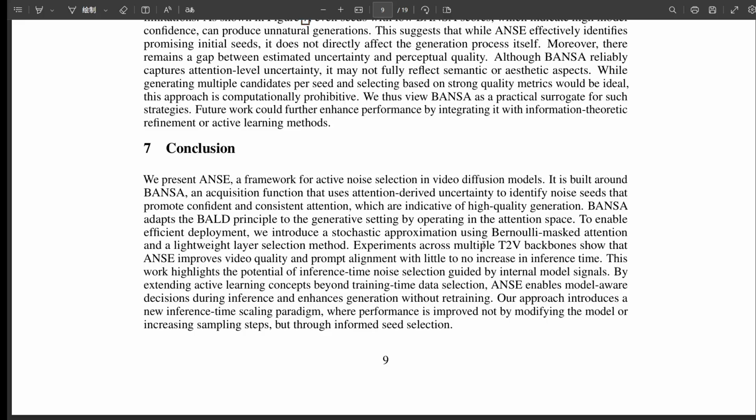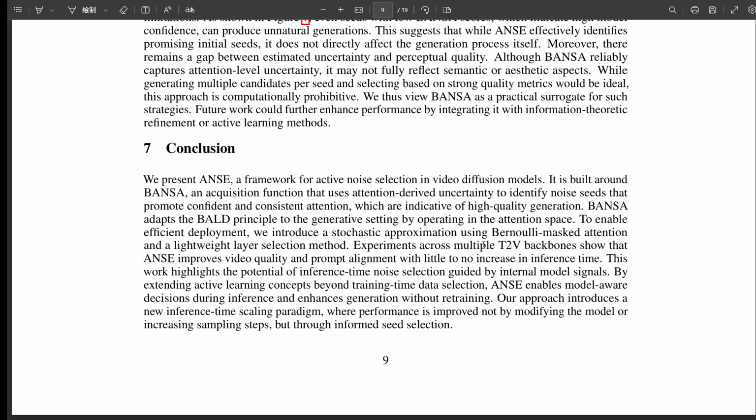What's the big picture takeaway from ANSE and BANSA? The main takeaway is that we can significantly boost text-to-video quality and reliability by being smarter about that very first step, choosing the initial noise. And crucially, we can do this efficiently by looking inside the model, using its own attention uncertainty as a guide. ANSE and BANSA give us a principled, model-aware way to find that best guess starting point. Right. It leverages the model's internal state, specifically the confidence and consistency shown in its attention maps, without needing expensive external computations or heuristics. It's adapting concepts like Bayesian uncertainty and active learning for the generative video setting. And the efficiency scales make it practical.